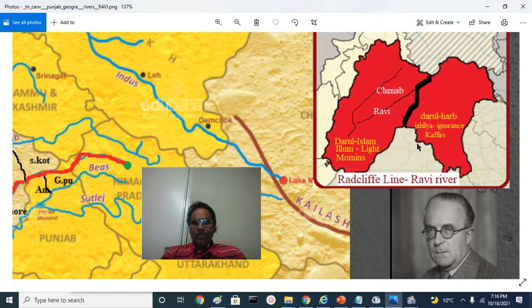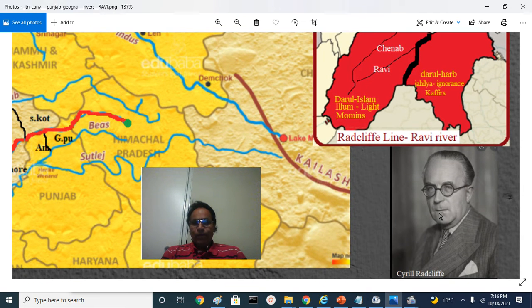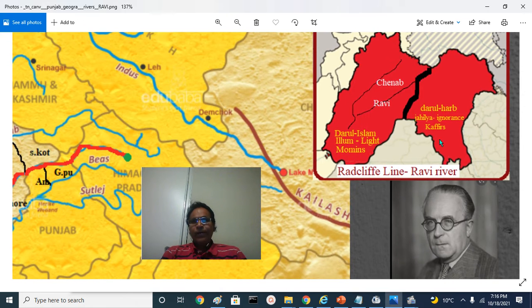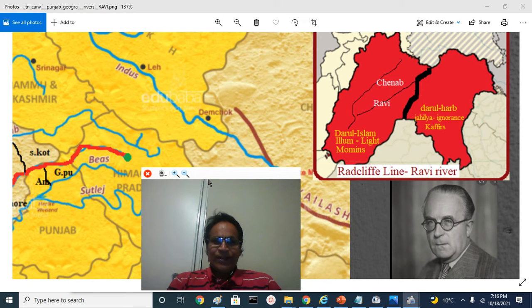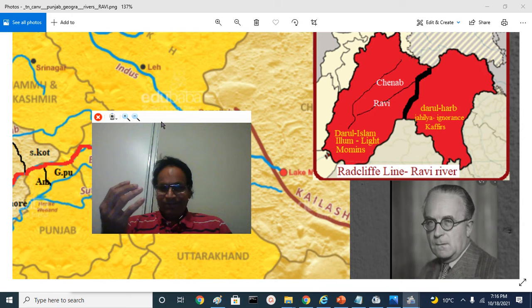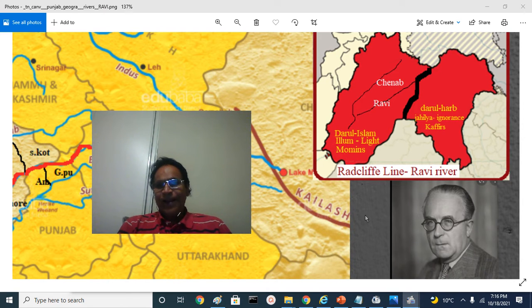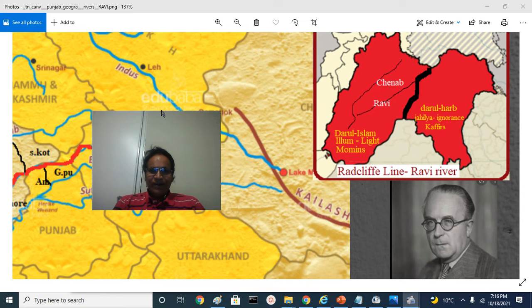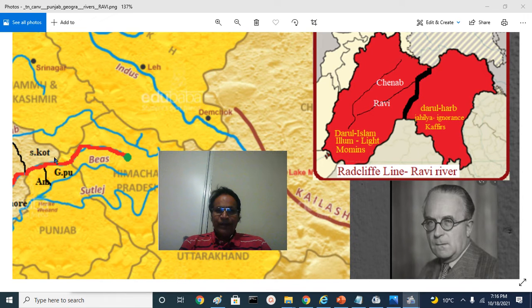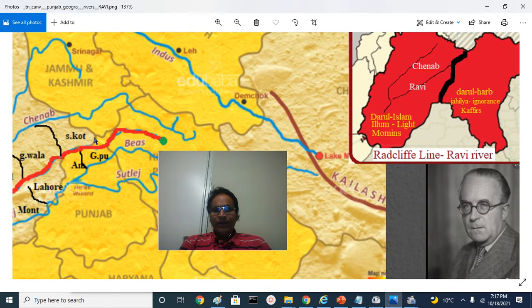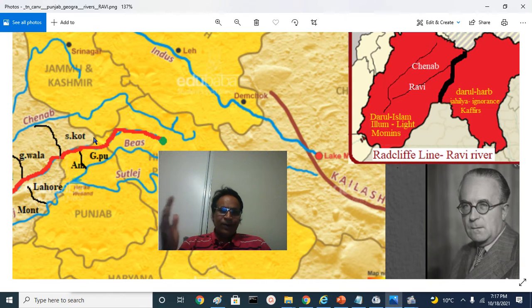A British judge called Cyril Radcliffe was brought and he gave the award. That award is called the Radcliffe Line. And why we are talking about this is that there is a symbolic issue between the Radcliffe and the Ravi. When the partition plan started, the Ravi River formed, for around 80 kilometers or so, the border between Amritsar district and Gurdaspur district this side, and Sialkot district and Gujranwala district that side. So in the historic respect, the Radcliffe Line is identified with the Ravi River.